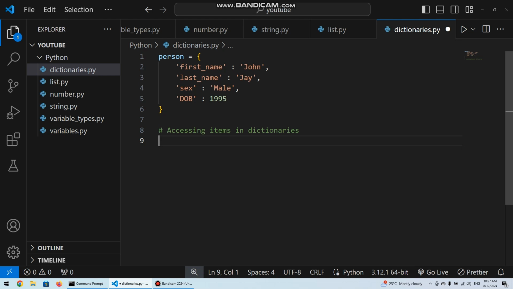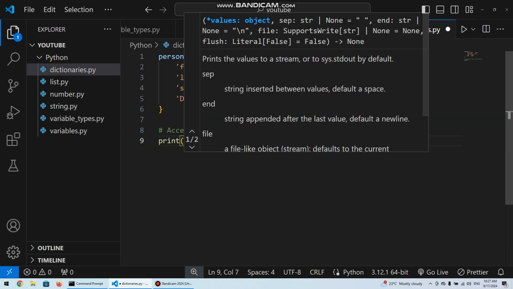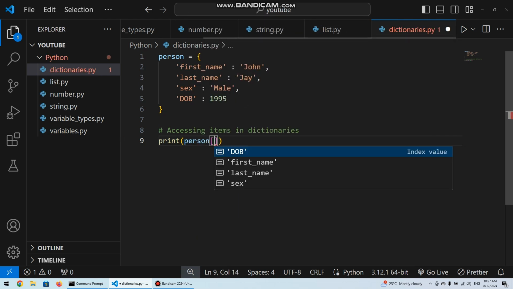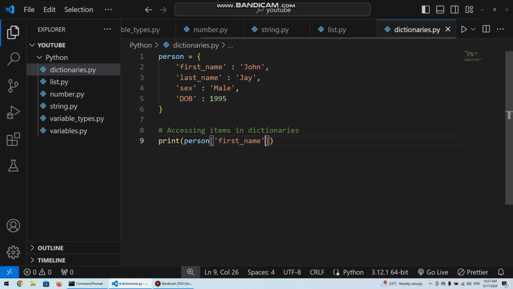One way you can do that is using print like we do most of the time. I already have my command prompt open in this folder. So we might want to access the first name, the person dictionary's first name. What we have to do is just say person, square bracket, and then you already see it highlighted there. That's it. And if we try to run this,